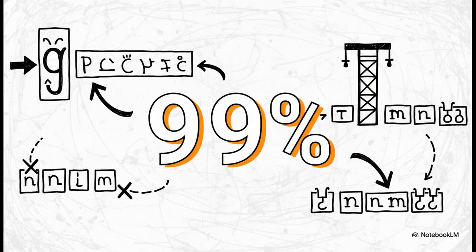And here is the absolute nail in the coffin for the alphabet theory, the Markov chain anomaly. Think about it. In a true phonetic alphabet, letters transition freely depending on the sound of the word. But in MS408, characters are literally prisoners of their spatial architecture. Take the symbol transcribed as EVA Q. It is positionally locked at the absolute beginning of word blocks with over 99% exclusivity. Gallows signs completely dominate paragraph tops. Characters N and M are restricted almost entirely to the ends of words. A phonetic letter can appear anywhere. If a symbol can only exist at the absolute start or end of a block, well, it's not a sound at all. It's a functional structural template.